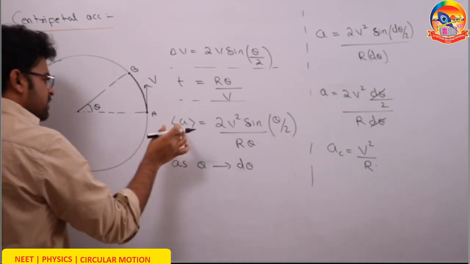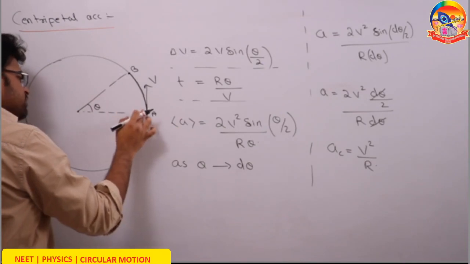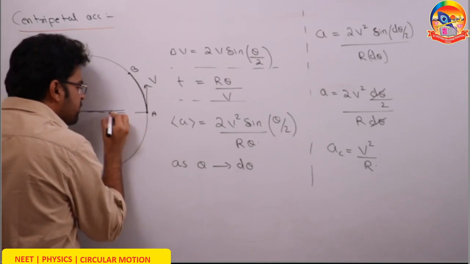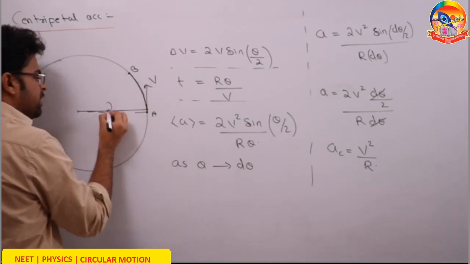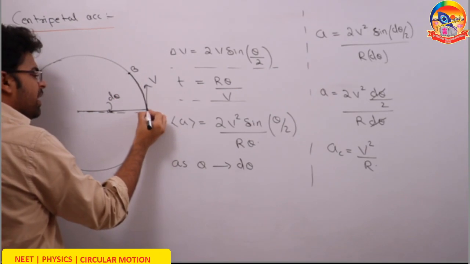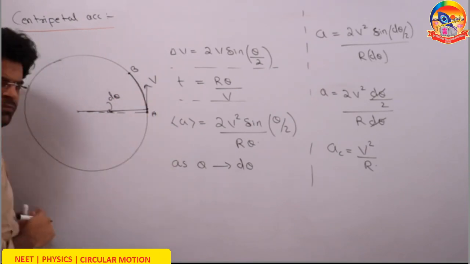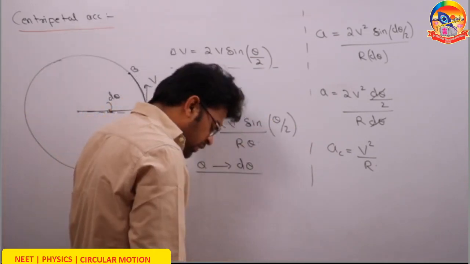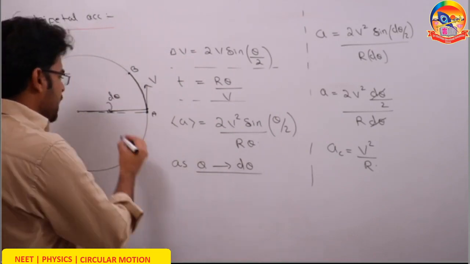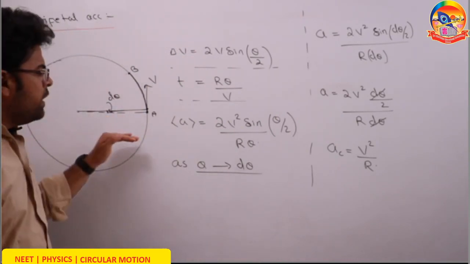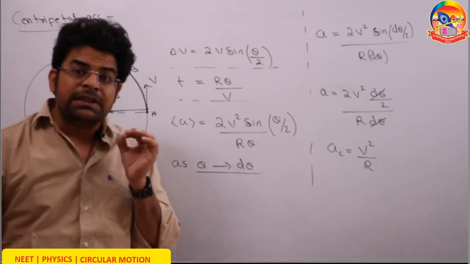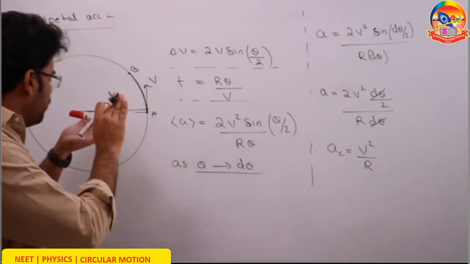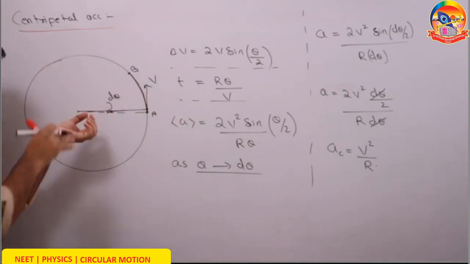Now think of using the same formula, which is valid for a large angle, for an infinitely small angle. Let's say this particle turns by an infinitely small angle d theta. When this particle turns by a very small angle d theta, what will be the acceleration? So substitute theta tending to d theta. Now for infinitely small angular displacement, you won't call it average acceleration, you will call it instantaneous acceleration. Why? Because you have reduced the boundary of average to be very, very small. How small? Infinitely small.